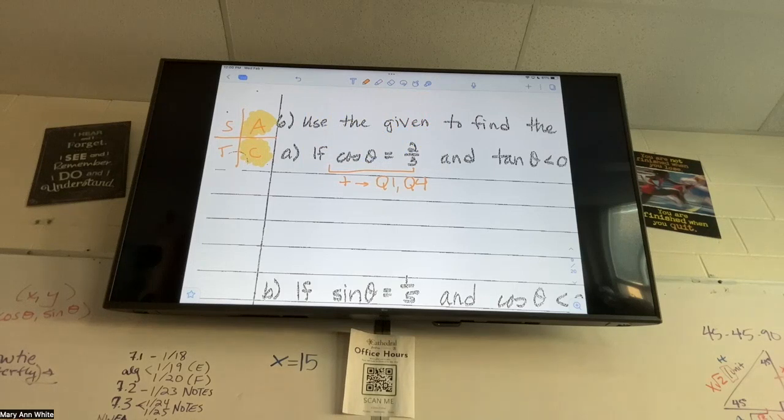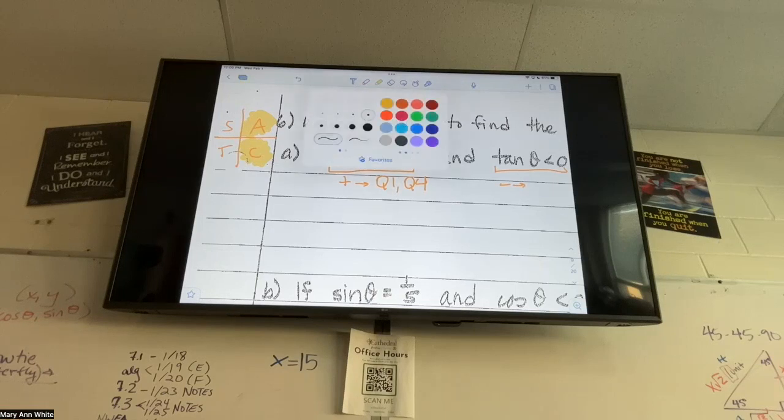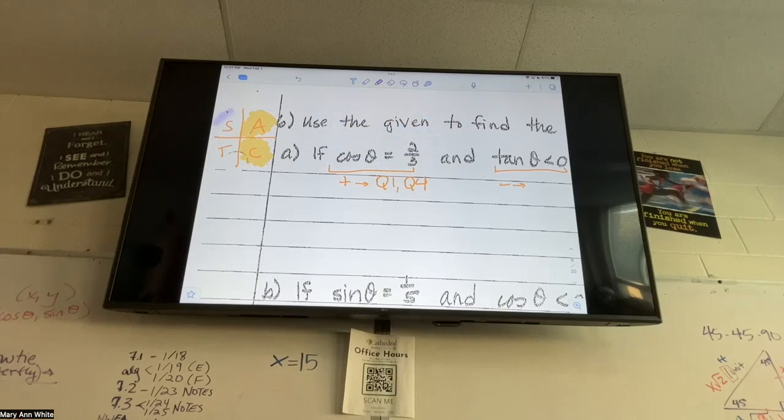So I've got to use the other piece of information, which says tan of theta is less than 0. Is that a positive or a negative number? Negative. Less than 0 is negative. Where is tan negative? Where is it not positive? 2 and 4.